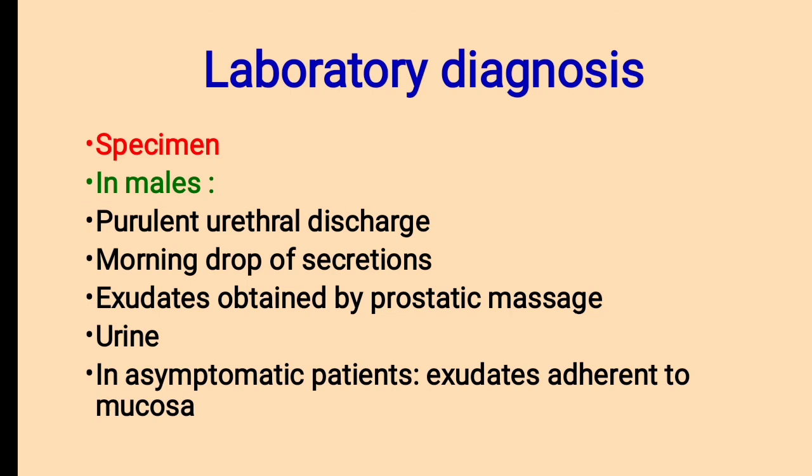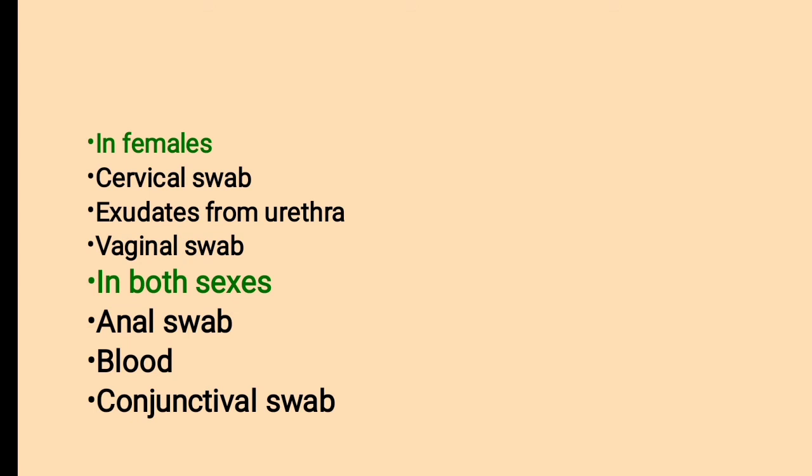Then laboratory diagnosis. Specimen. What specimens are to be collected for laboratory diagnosis of Neisseria gonorrhoeae? In males, purulent urethral discharge, morning drop of secretions, and exudates obtained by prostatic massage. Exudates are collected by massaging the prostate. Then urine. In asymptomatic patients, we collect exudates adherent to mucosa. In females, we collect cervical swab, exudates from urethra, and vaginal swab. In both sexes, we collect anal swab, blood and conjunctival swab.